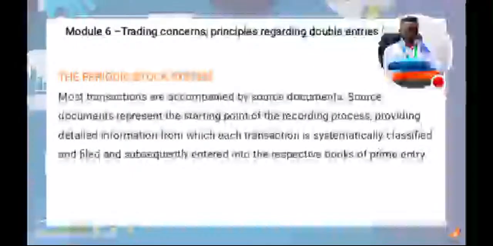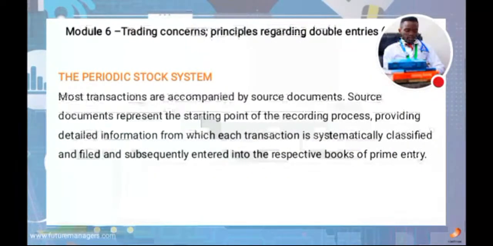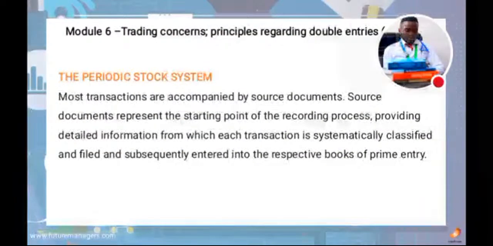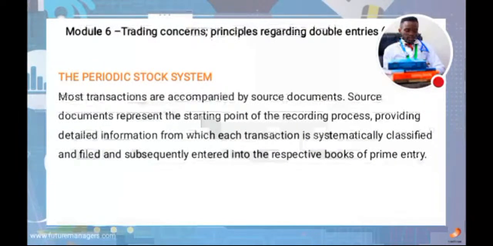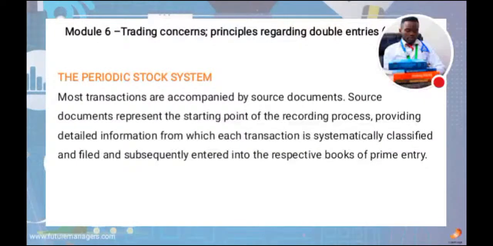Okay, then the other one, what is it? The periodic stock system. This is where you're doing stock taking. You are checking assets and liabilities that you have after maybe a year. Periodic simply means there is a time period, maybe 6 months or a year, to check what is there. Then we have trial balance.